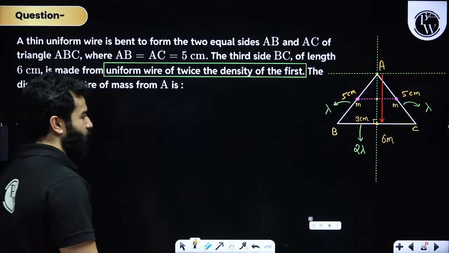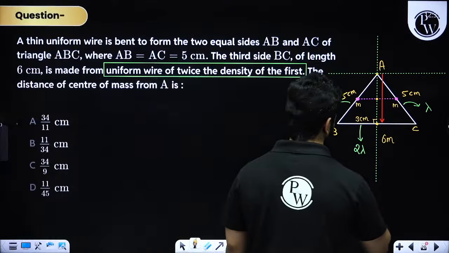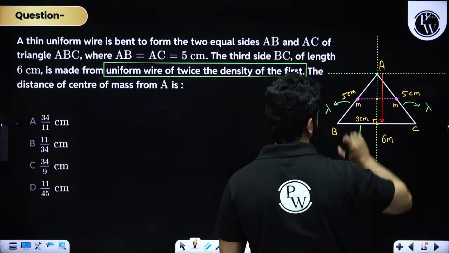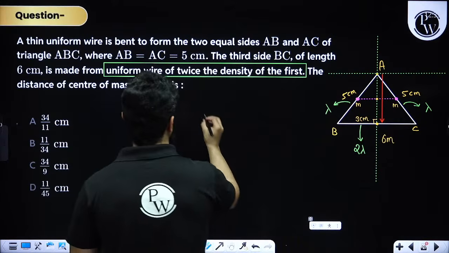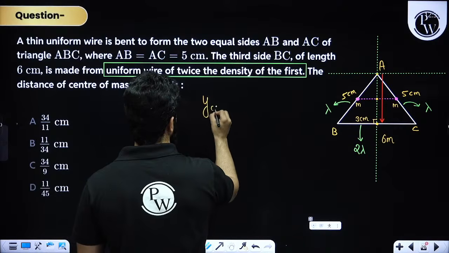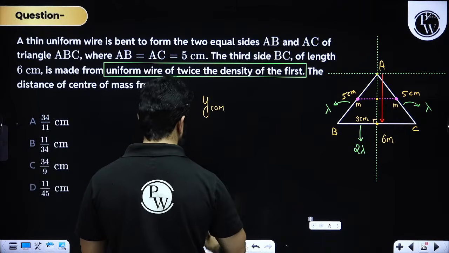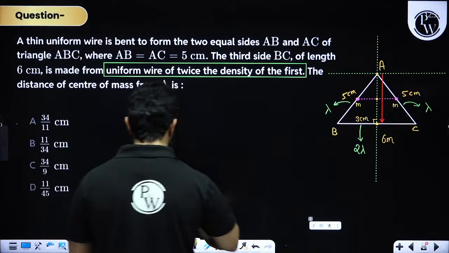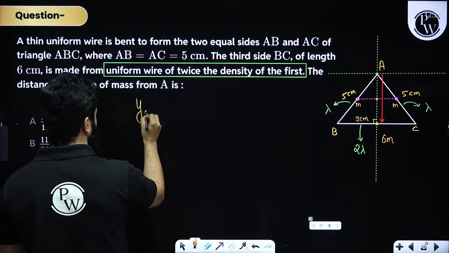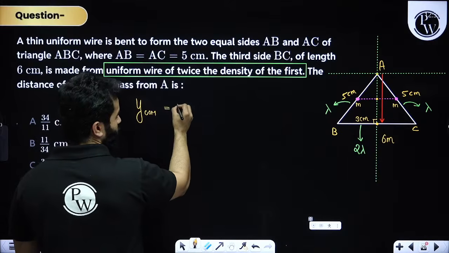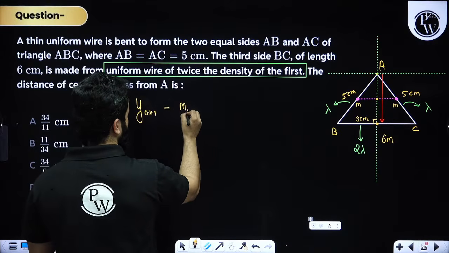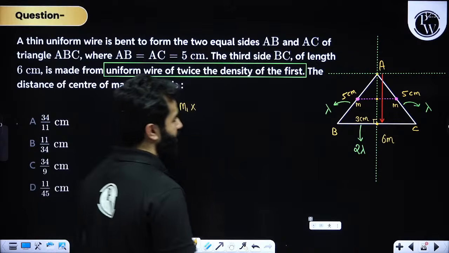Now you can find out this length, my dear friends, and then you can apply the formula of y-COM. So you are going to write m1 multiplied by this length.